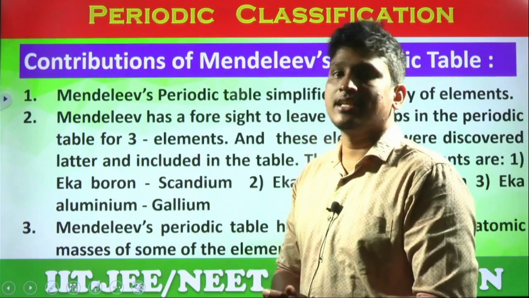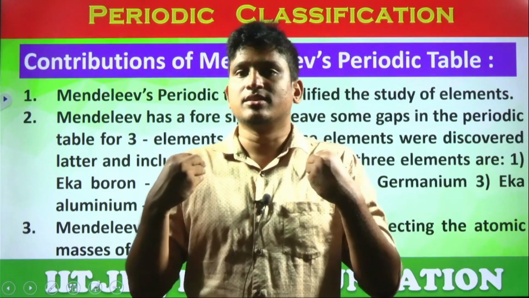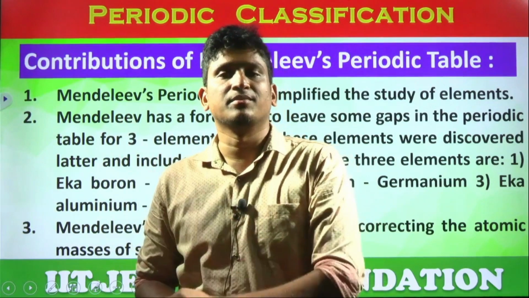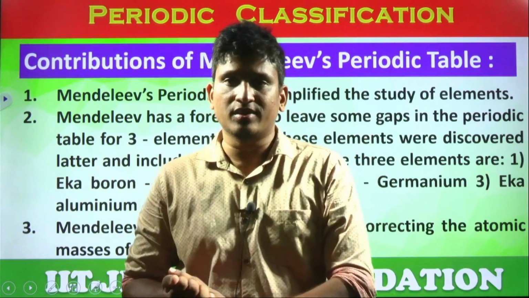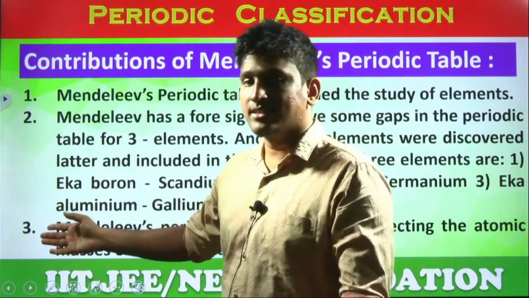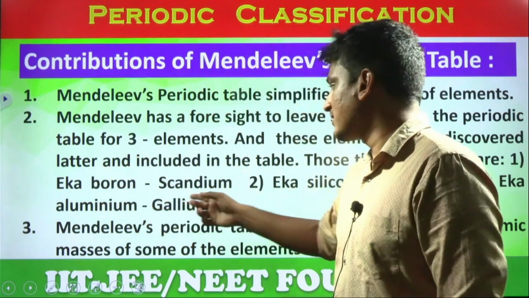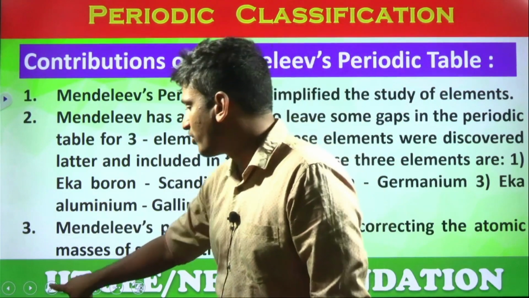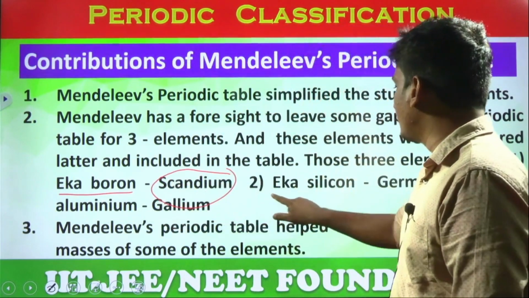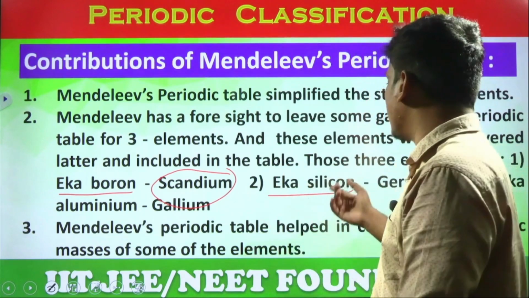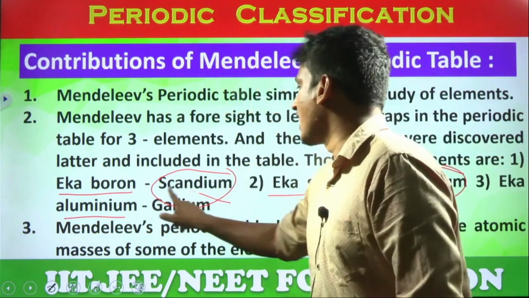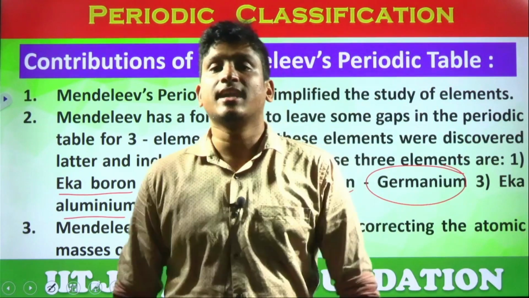And the second significance is, not only known elements, he even predicted unknown elements also, and he left spaces in the periodic table. Not all the elements were discovered at that time. Yes, students. He predicted some unknown elements and he gave certain names also. For example, the element after boron group-wise, he called Eka boron. Later on it was discovered and called scandium. Next, he named the element after silicon as Eka silicon, which is called germanium, and Eka aluminium, which is called gallium. These are the main points you have to remember. This is the second advantage.